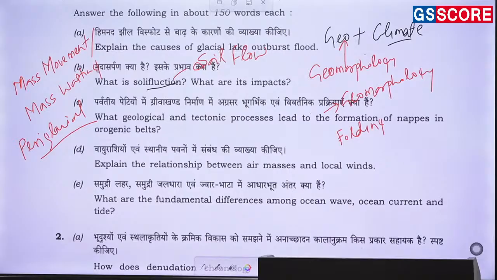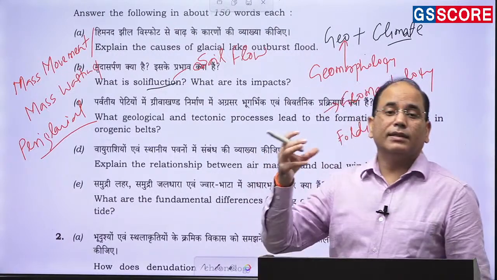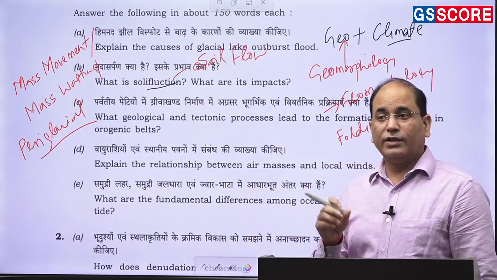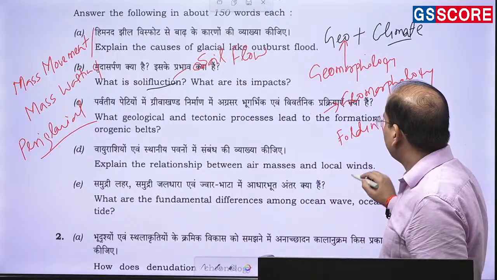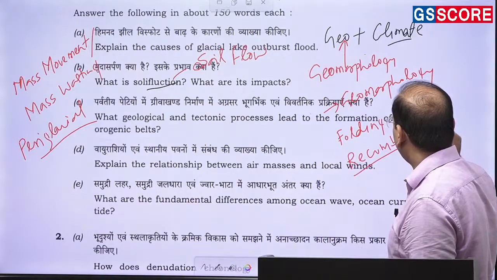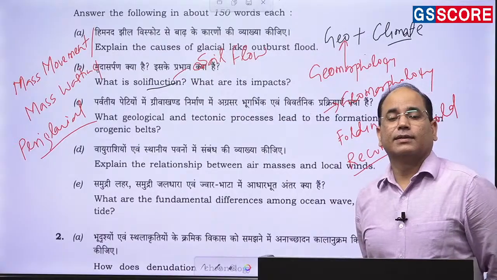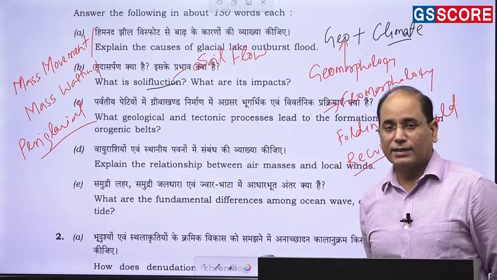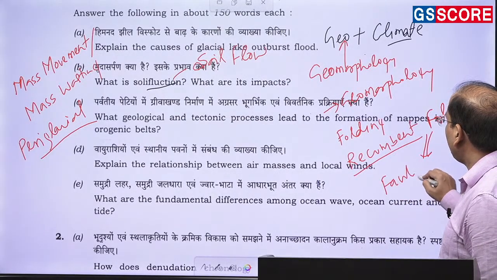Whenever the two plates are coming towards each other, the fold will develop, and intense compressive forces will result in the development of a very intense type of fold. Like you will have the recumbent fold, you will have an overturned fold. So a recumbent fold will form, and this recumbent fold, with the continuous compressive forces, tensional forces, will result in an overturning fold, and ultimately there will be a fault.